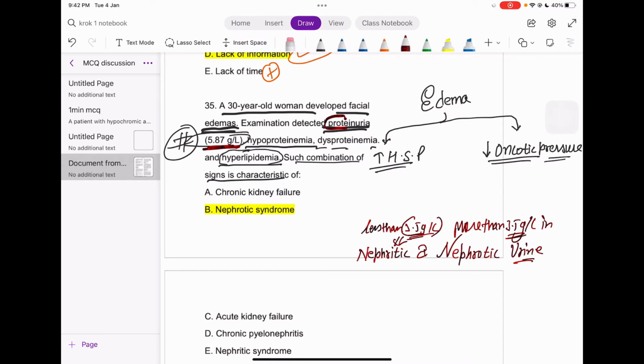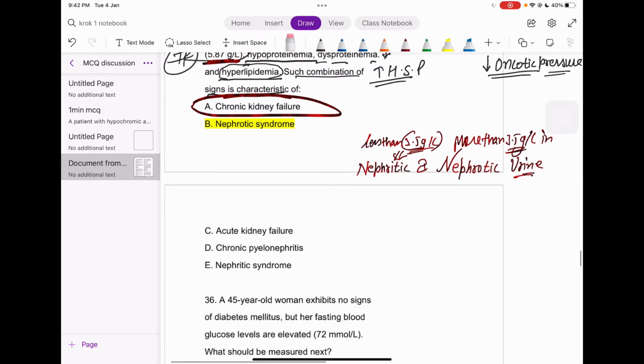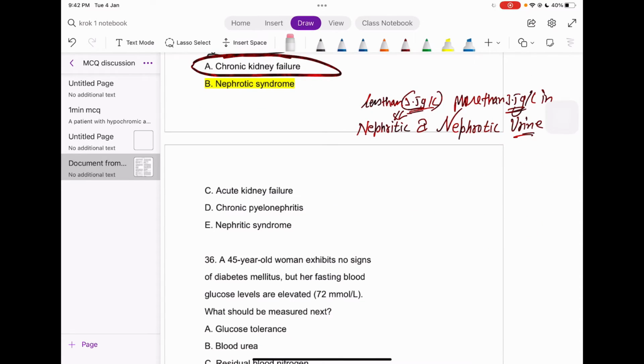So we have chronic kidney failure. In chronic kidney failure cases there are numerous symptoms. The patient must be having elevated urea, thereafter creatinine, and a lot of other things, right? Another one is acute kidney failure.